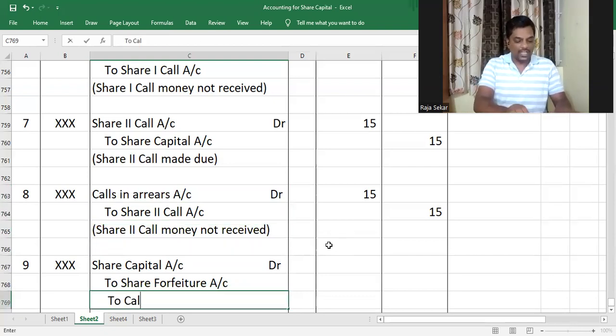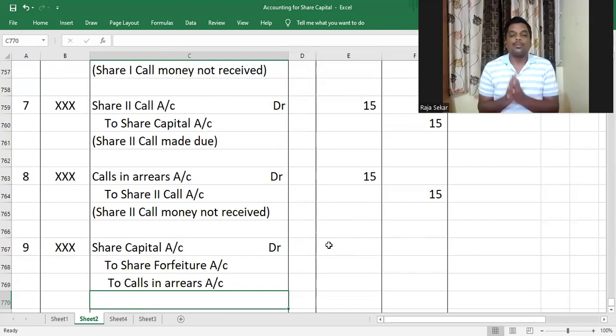Now let me paraphrase that for you. When the shareholder defaulted, the amount defaulted by the defaulting shareholder was transferred to calls in arrears account to signify the fact that this amount has not been received even after the amount was made due. And calls in arrears account was debited because it represents the right of the company to receive money from the defaulting shareholder in the future.